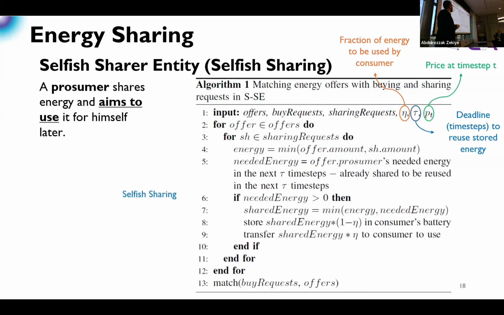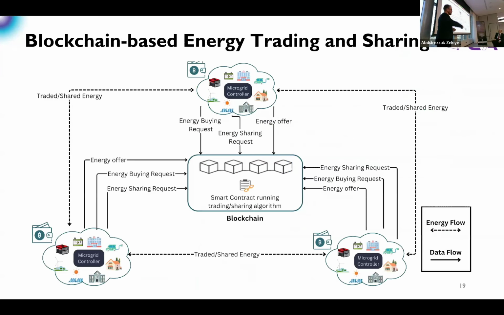PT is the pricing. We have a fixed, say, pricing at each time step according to the equation we have in the paper. And again, as we have said before, this is kind of selfish behavior by that consumer. We have the selfish sharing first, and then we do the trading. So that's like emphasizing his own selfish behavior.